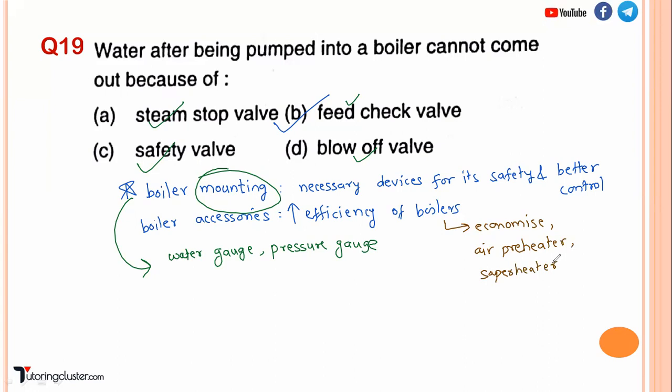So hope you have understood the difference between boiler mounting and accessories, and please remember the different mountings and accessories. So the answer to the given question, water after being pumped into the boiler, is the feed check valve. You can note down this point, as it will be required to deal with different questions, right?